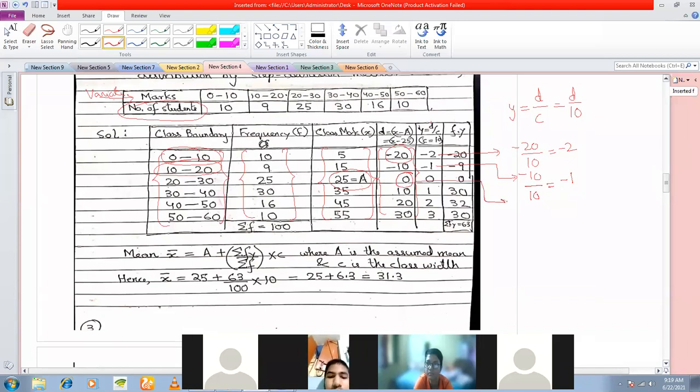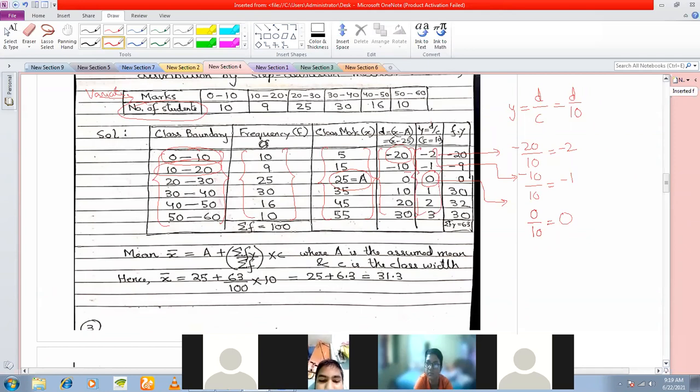how are we getting 0? Because D here is not this, in fact this one. This one, how are we getting 0? It is 0 divided by 10 is equal to 0, and so on. Okay, you calculate each value of y here.